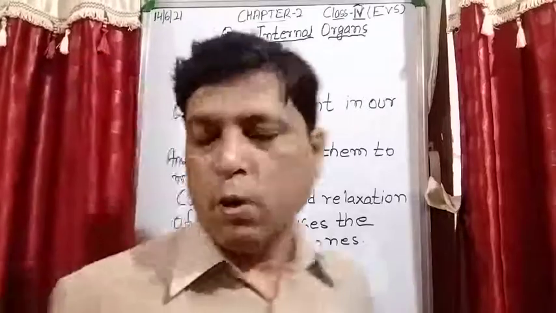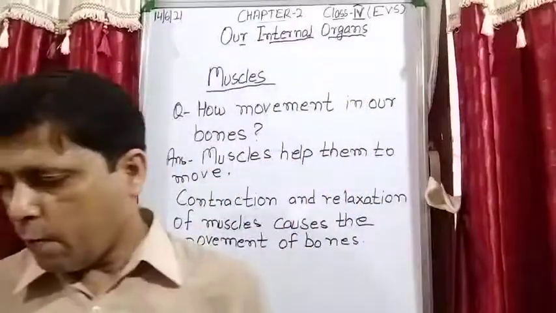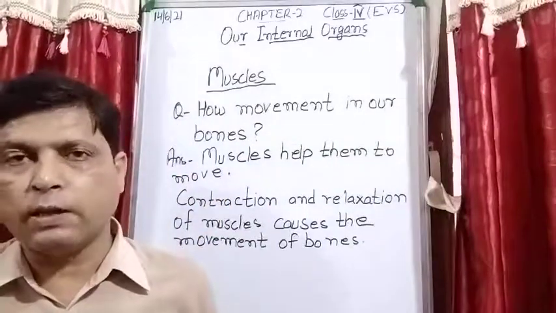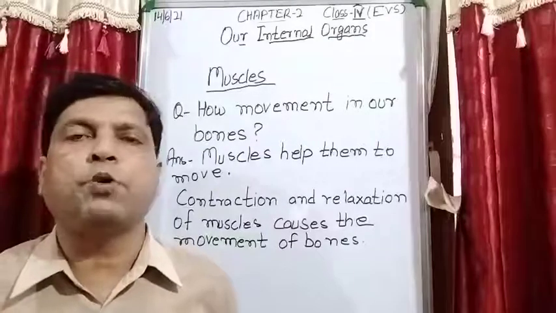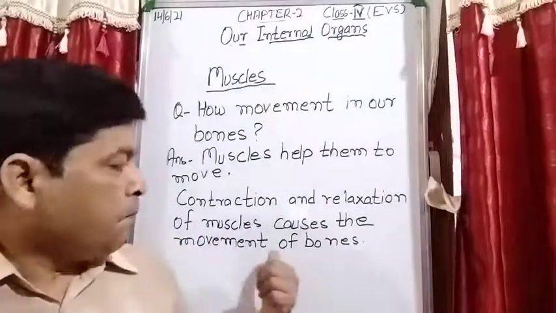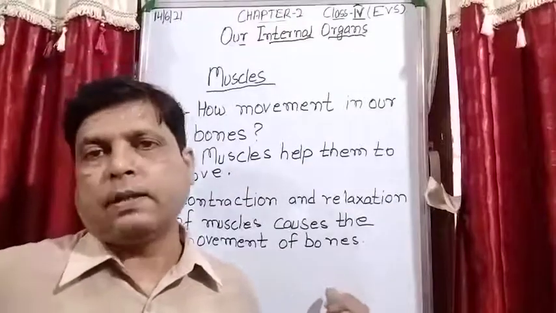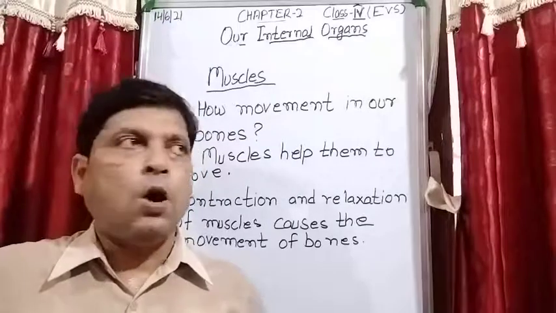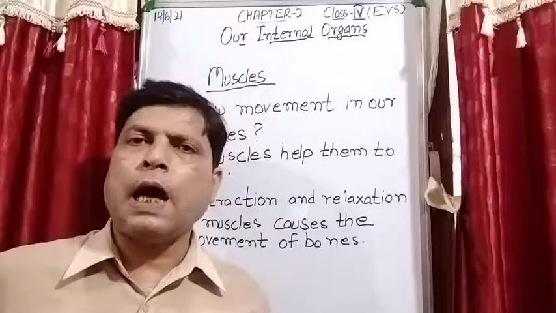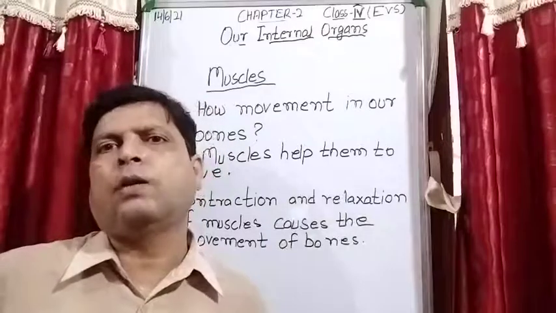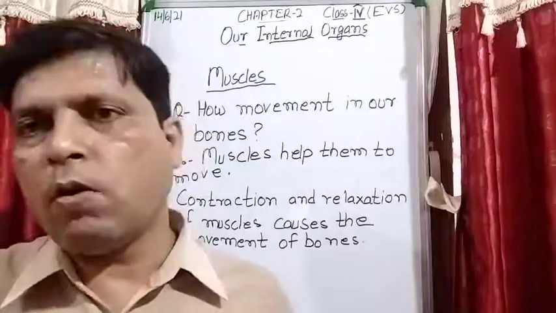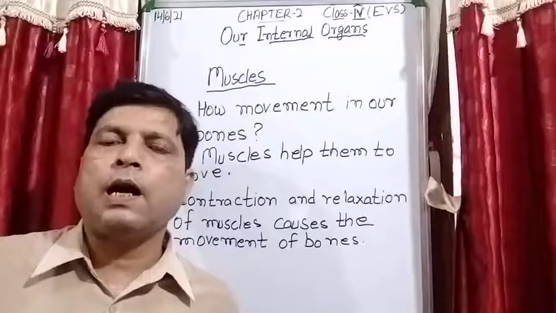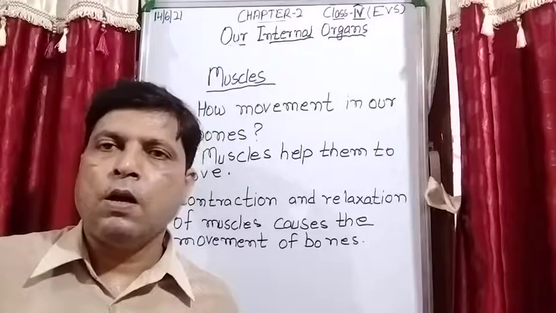That is the reason, due to this movement only we can walk, run, jump, play, hold a thing or throw things. So all these things are possible due to the muscles. सारी चीजें किसकी वजह से पॉसिबल हो रही हैं बेटा? मसल्स की वजह से पॉसिबल हो रही हैं. ठीक है. और इवन स्टूडेंट, these muscles are also present in our internal organs also. जो आपके इंटरनल ऑर्गन्स है ना, उनमें भी ये मसल्स प्रेजेंट्स हैं. ठीक है. These muscles are also present in our internal organs.